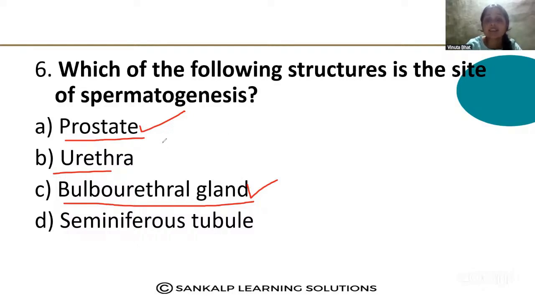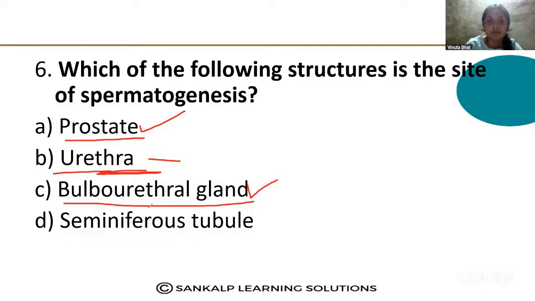They secrete some secretions to the sperms that help for the movement and growth of the sperms. But these are parts of the male reproductive structure, and the urethra is the passage that helps for the excretion of the sperms.